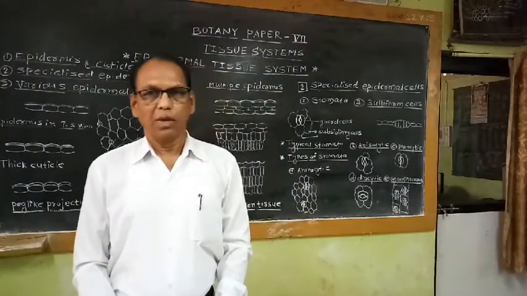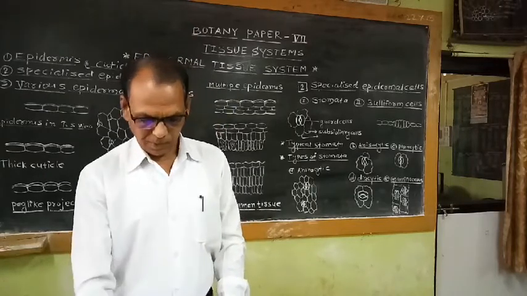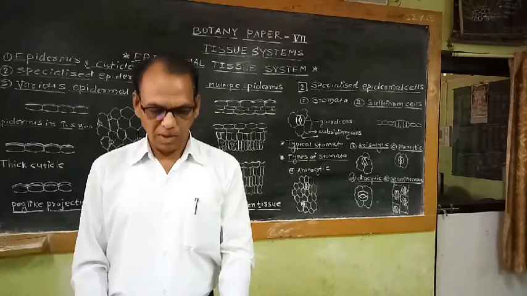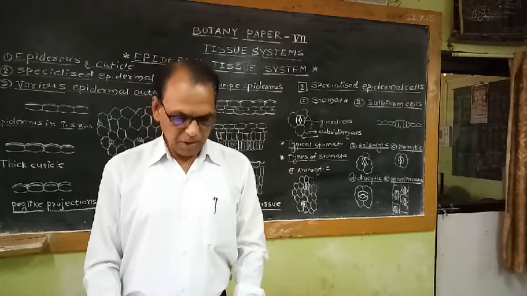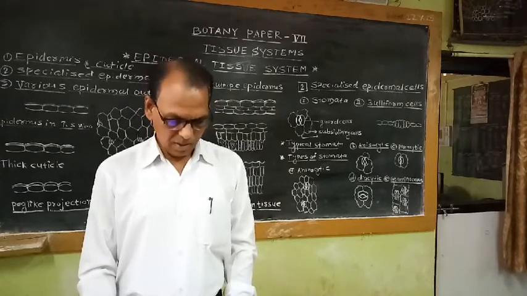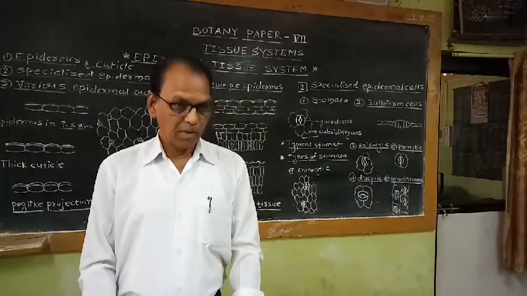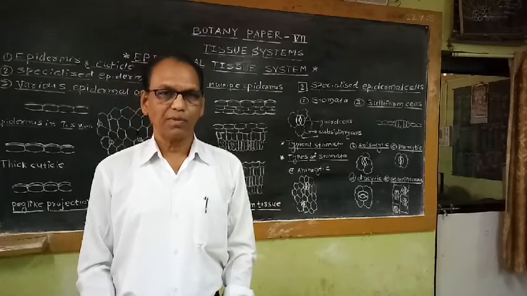As far as the higher plant body is concerned, there is so much complexity in its organization. That means in the higher plant body there is a division of labor for performing different physiological functions.